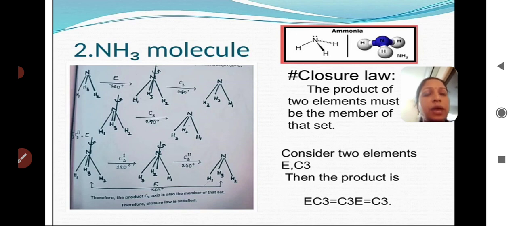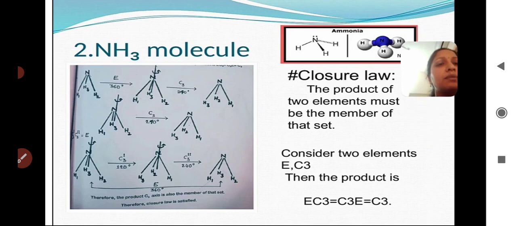In the same manner, in the NH3 molecule, this ammonia molecule, the closure property. How the closure property satisfies the condition, we will see here. The product of two elements must be a member of that set. So here we are considering E and C3.